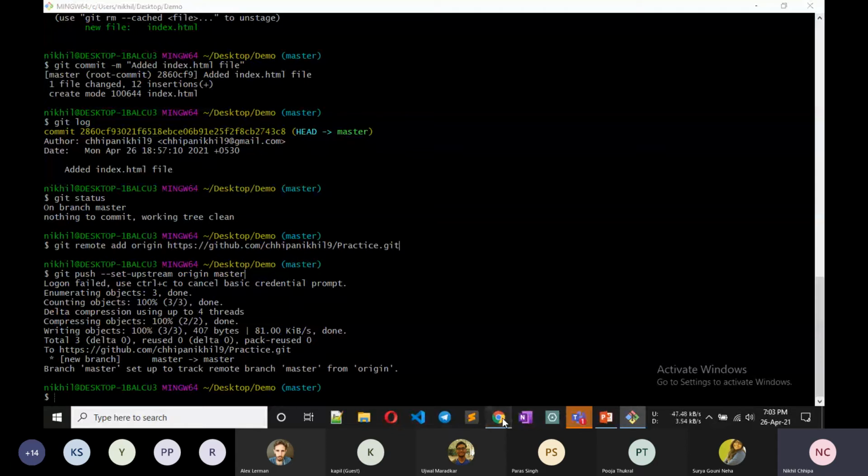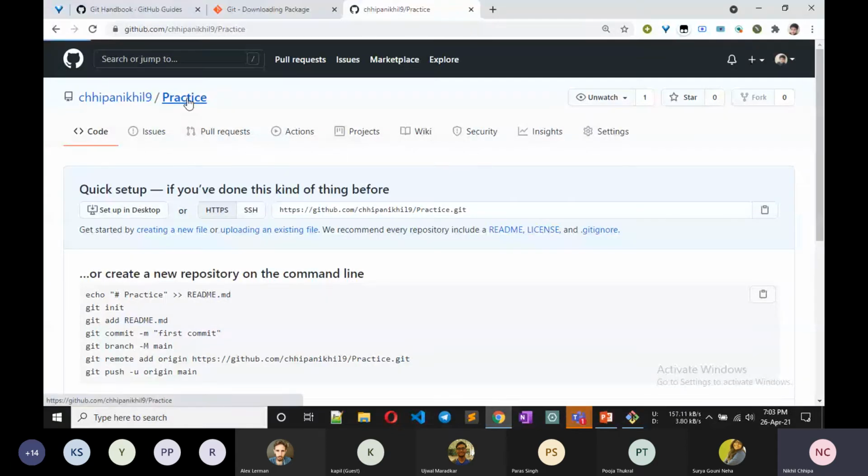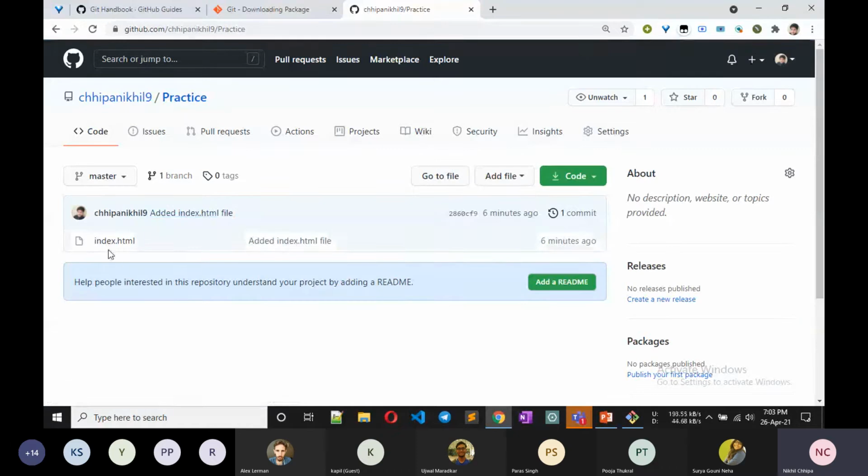Now we want to see on GitHub. Okay, when you click on practice, you can see that the index.html file that we added on our local computer is now on the practice repository. Okay, so now you understand that